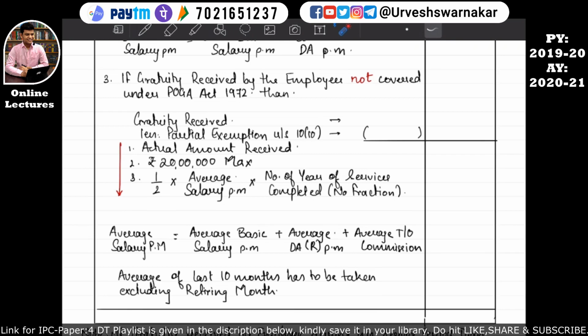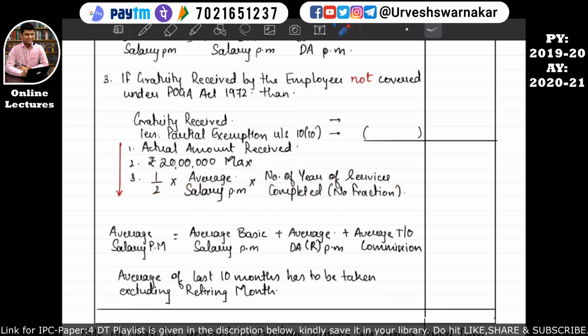Okay, so let's revise this part number 3. Part number 3 says that if a gratuity is received by an employee who is not covered under the POGA Act 1972, then gratuity will be calculated in this manner: gratuity actually received, further reduced by the partial exemption under section 10 subsection 10. How to calculate the partial exemption under section 10 subsection 10? If an employee is not covered under the POGA Act 1972, it will be calculated in this manner: actual amount received, or rupees 20,000 maximum, or half into average salary per month into number of years of service completed. We have to ignore the fraction.